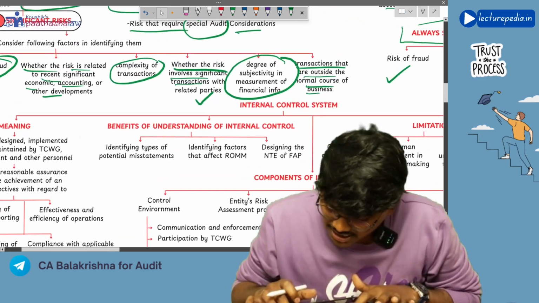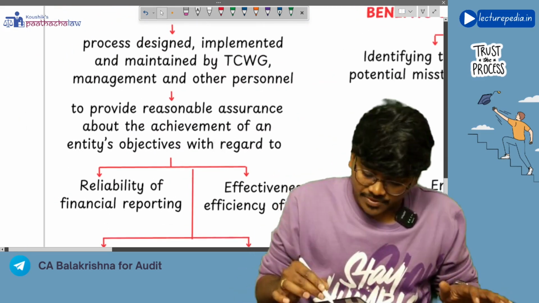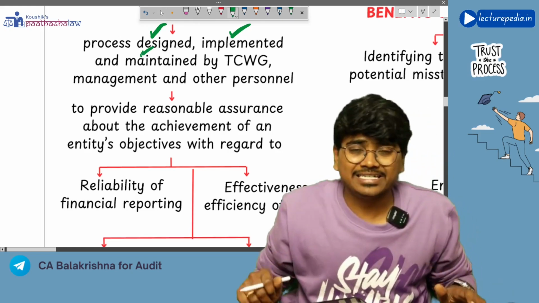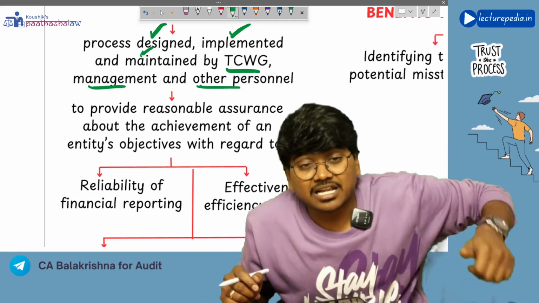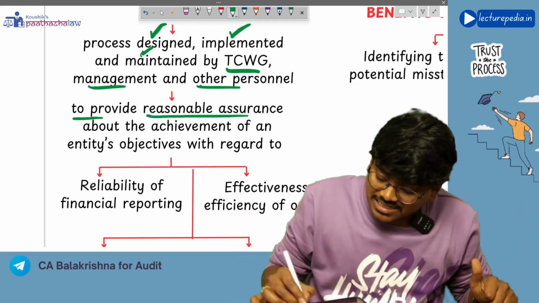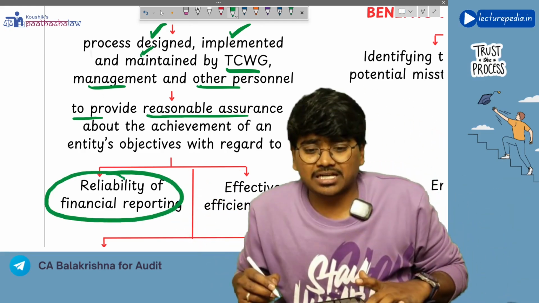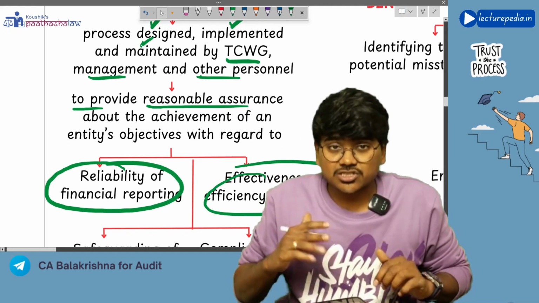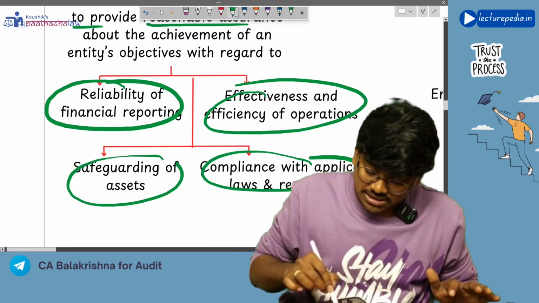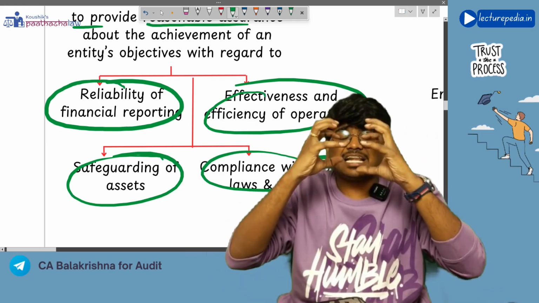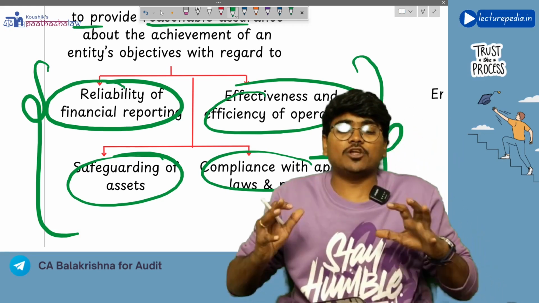What is meant by internal control system? Basically, internal control system is a process which is designed, implemented, and maintained by those charged with governance, management, and other personnel. Why? For the purpose of providing reasonable assurance about reliability of financial reporting, effectiveness and efficiency of operations, compliance with laws and regulations, and safeguarding of assets.